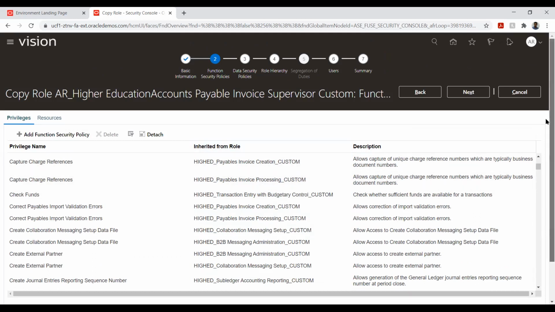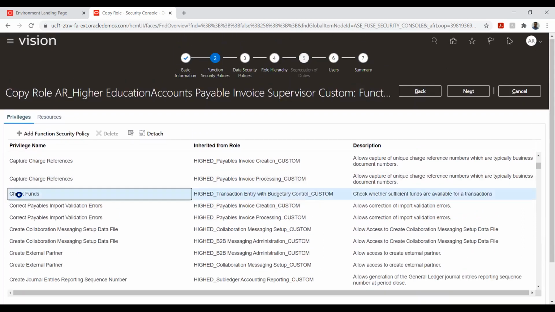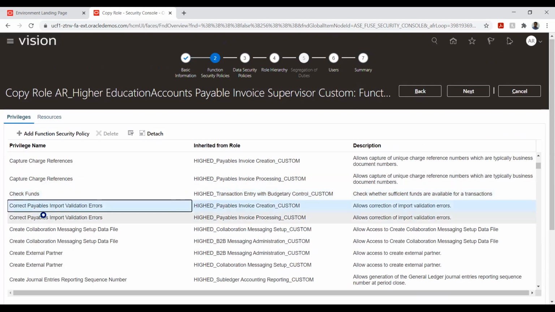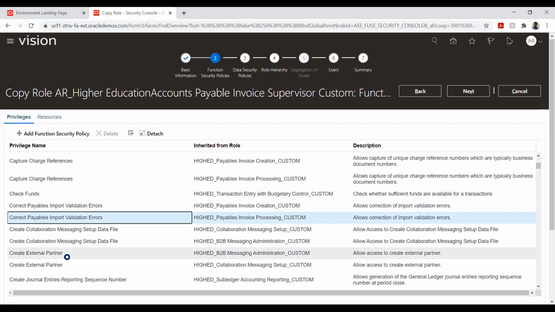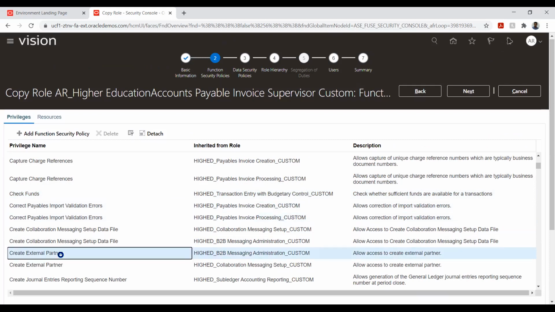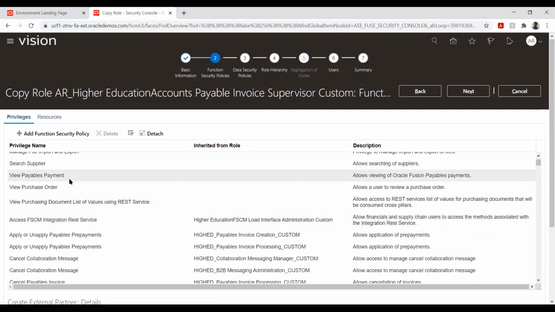This way I will restrict the creation of these things. But apart from that, let's say I want to delete certain functions, that I can do, provided it is in direct roles. It is not an inherited role.